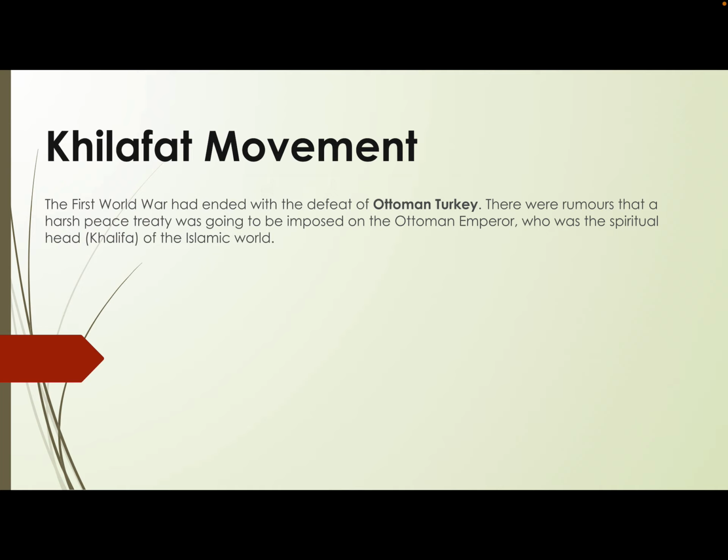That means this Ottoman emperor was the spiritual head or the leader of the Islamic world throughout the globe. The Muslim community looked up to this leader. With the defeat of the Ottoman Empire, the empire was to be divided amongst the winning forces.